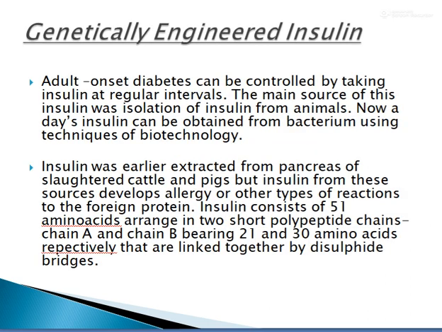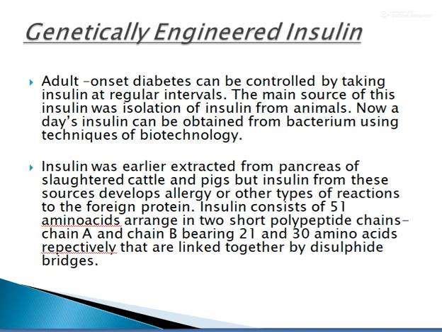Let us learn about insulin today. Genetically engineered insulin. This is a very common thing. Have you ever heard about a diabetic patient? Yes, diabetic patients are asked to have insulin injections. When the pancreas fails to secrete insulin, one starts suffering from diabetes or sugar, and so this insulin has to be injected into the diabetic patient. When we look at an adult person, it can be controlled by having insulin at regular intervals.